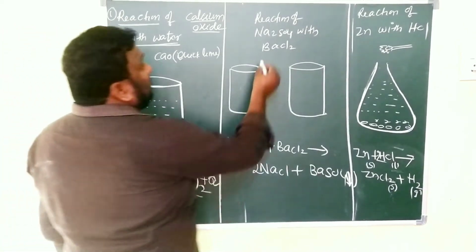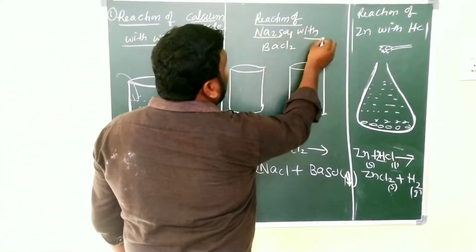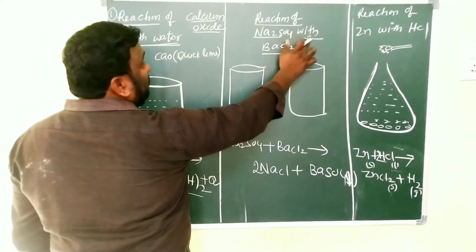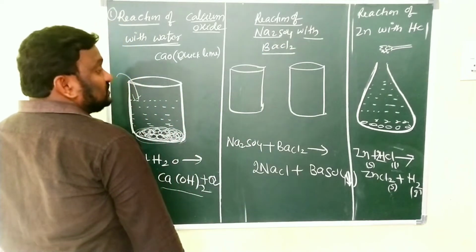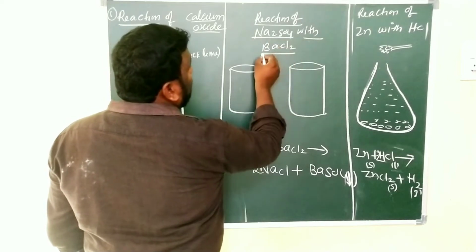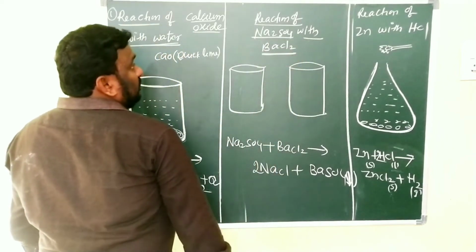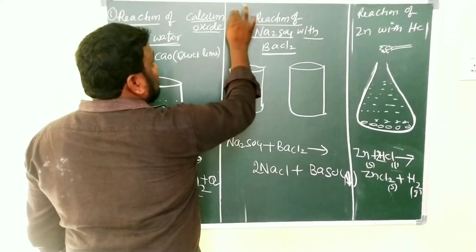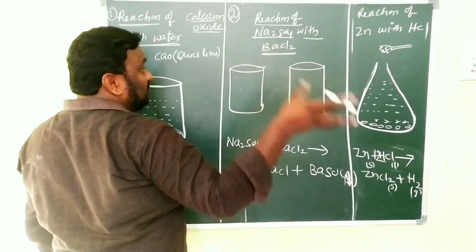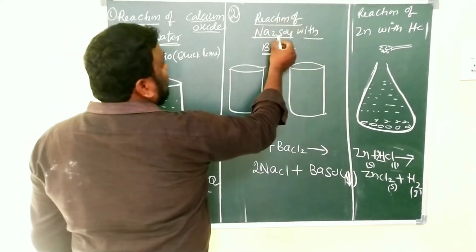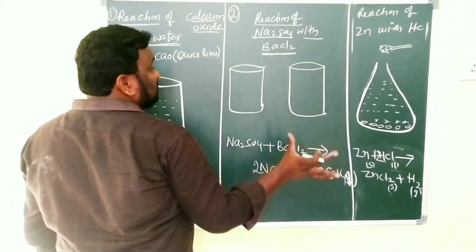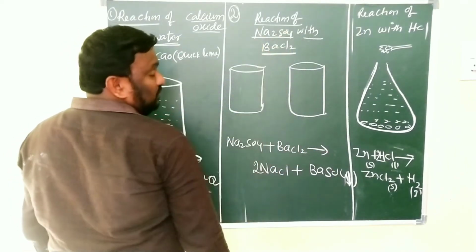And next thing, children, reaction of sodium sulfate with barium chloride. So children, first we have to prepare the solutions of Na2SO4 and BaCl2. This is activity 2 in our textbook, children. In our textbook the diagram is very clear, you just have to observe it. Reaction of Na2SO4 with BaCl2. For that, first we have to prepare the solutions of sodium sulfate and barium chloride.